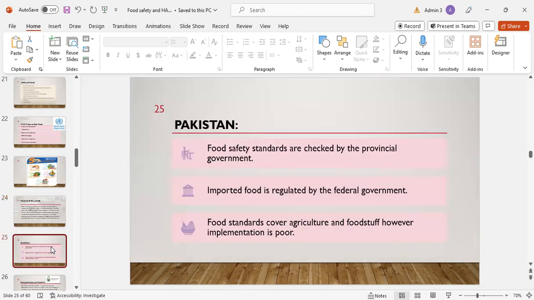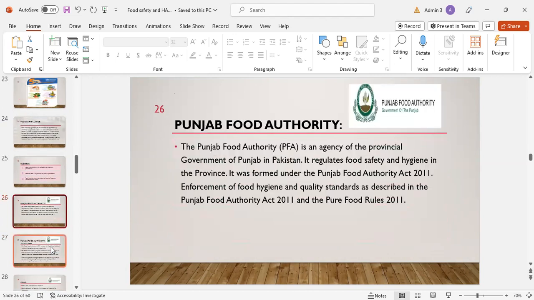In Pakistan, food safety standards are checked by the provincial government. Imported food is regulated by the federal government, and food standards cover agriculture and foodstuff. However, implementation is poor. Punjab Food Authority. What is Punjab Food Authority? Punjab Food Authority is an agency of the provincial government of Punjab in Pakistan. It regulates food safety and hygiene in the province. It was formed under the Punjab Food Authority Act 2011. Enforcement of food hygiene and quality standards is described in the Punjab Food Authority Act 2011 and the Pure Food Rules 2011.